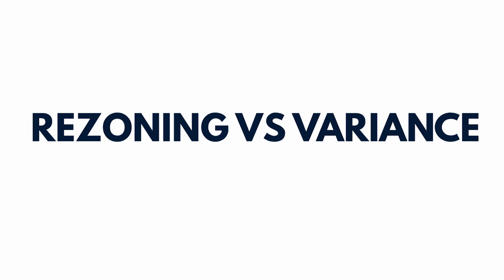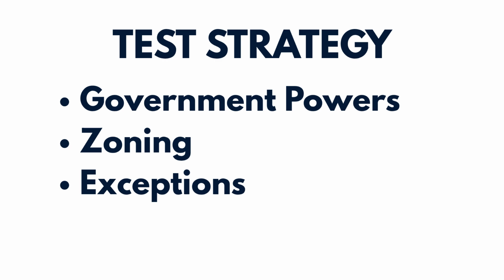Zoning regulates how land can be used. Variances allow limited exceptions to zoning rules. Rezoning changes the zoning classification itself. Non-conforming use allows older properties to continue operating under previous zoning rules. Exam strategy tip: when you read a land use question, first determine whether the question involves government authority, zoning classification, or exceptions to zoning rules. Once you identify the category, the correct answer often becomes much clearer.